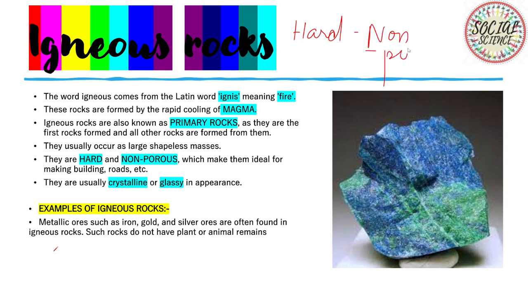Now let's talk about their appearance. They are crystalline or glossy in appearance. Now, examples of igneous rocks. The metallic ores such as iron, gold, silver are often found in igneous rocks. Such rocks do not have plant or animal remains because they are inorganic rocks.